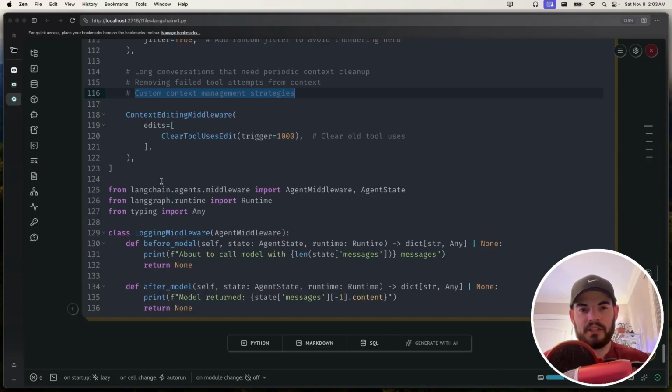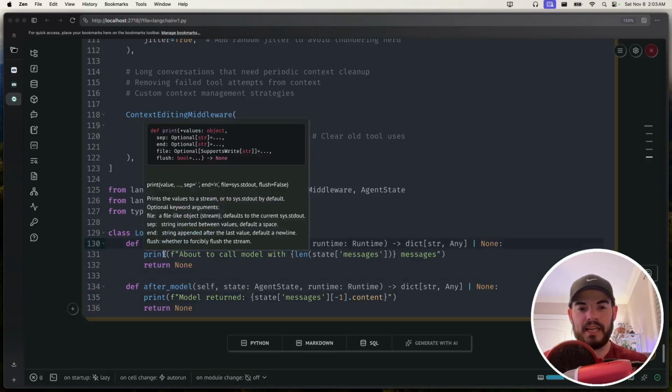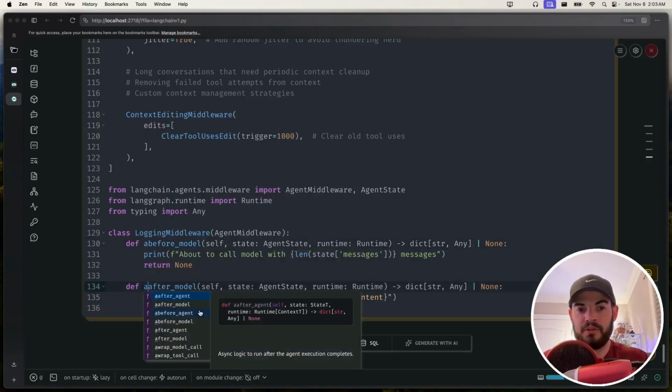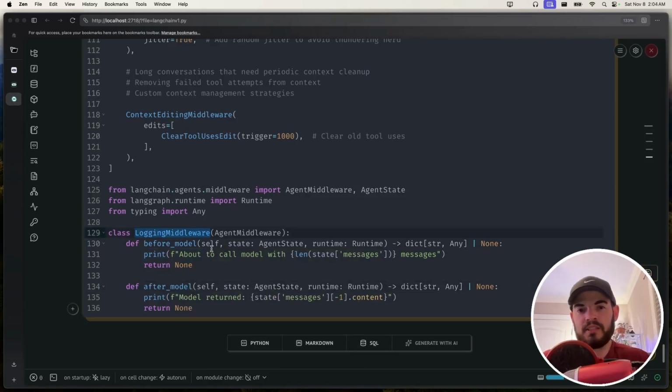So the last thing I wanted to showcase from this update was that you could also do your own custom middleware. I just did a very simplistic logging middleware here that has before model and after model. Before the model runs, I'm going to print this, and then after the model runs, I'm going to print this. Very naive implementation here, but I do want to call out there are actually asynchronous versions of these if you have asynchronous functions. Just know that this middleware in general is super powerful and can probably bridge the gap between determinism and agentic workflows without having to delve into LangGraph.